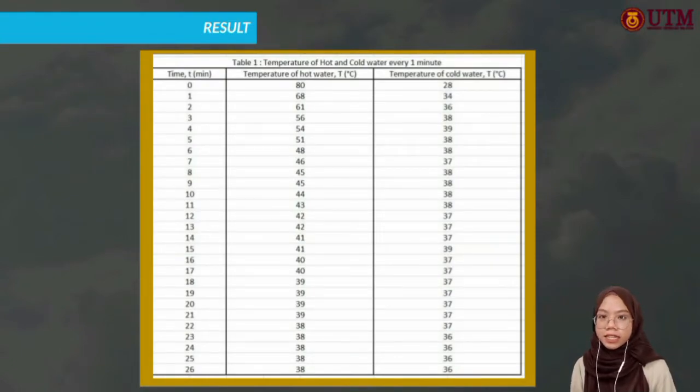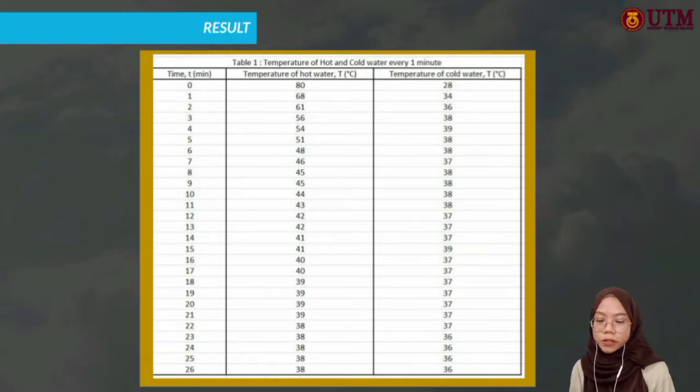As we can see in this slide, Table 1 is the table of temperature of hot and cold water for every 1 minute that we obtained in this experiment. This experiment requires us to record the time and the temperature of hot and cold water respectively for every 1 minute.